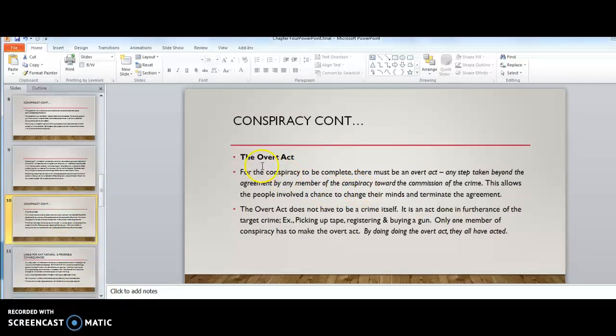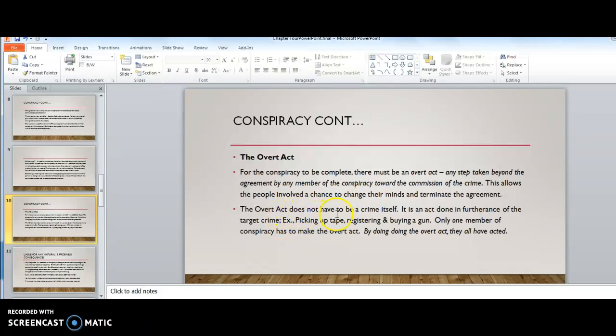The conspiracy requires an overt act. And this is something you have to communicate on the discussion assigned to you this week. For the conspiracy to be complete, there must be an overt act, any step taken beyond the agreement by any member of the conspiracy toward the commission of the crime. This also allows people involved in the conspiracy a chance to change their minds and terminate the agreement before this overt act happens. But what's an overt act?